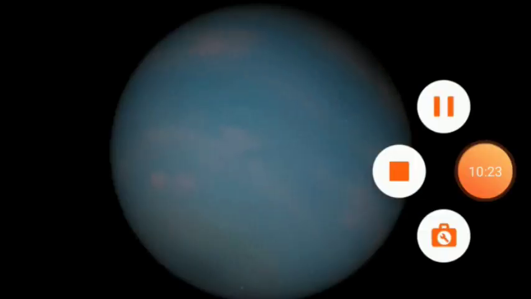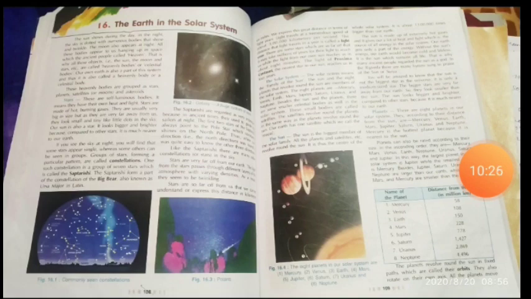After the solar system, we have the sun. The sun is the brightest member of the solar family. All the planets and satellites revolve around the sun. It is thus the center of the whole solar system. The sun is made up of extremely hot gases and it gives out a lot of heat and light, which is the source of all energy in the solar system.